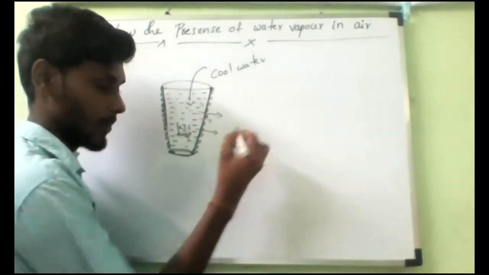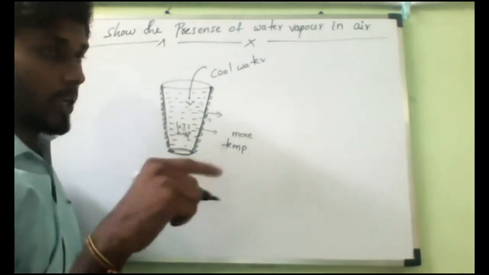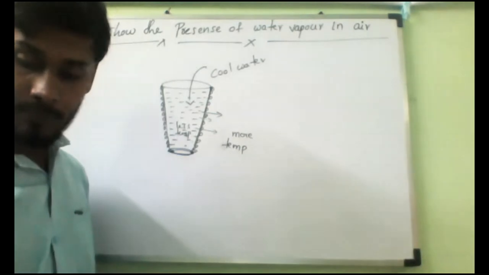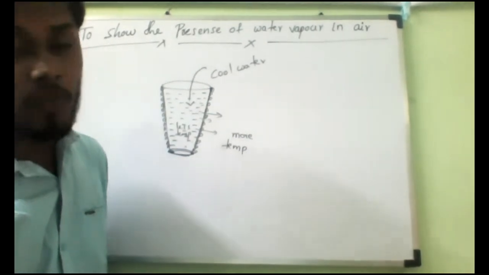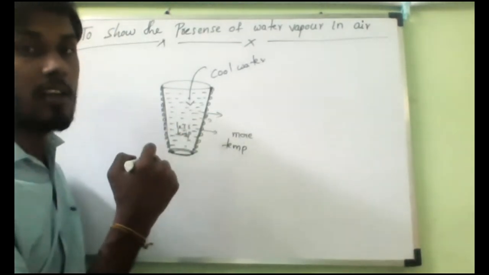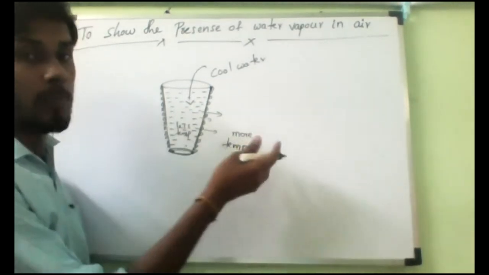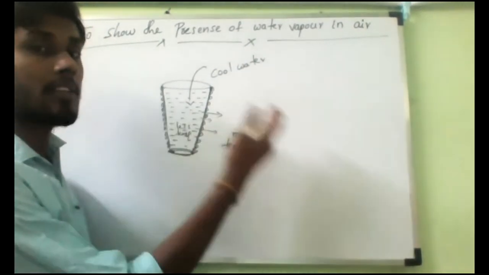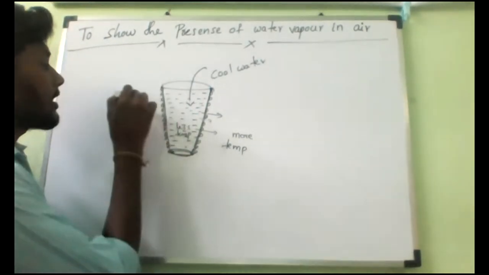And here, more temperature. So what will happen? Suppose I have kept the cool water outside for 10 minutes. Will the coolness still be the same? No, sir. It will decrease, sir. The coolness will decrease because of the heat exchange: the hot temperature present here will go inside and be absorbed by this water, or else the coldness of this water will be given to the outside atmosphere.